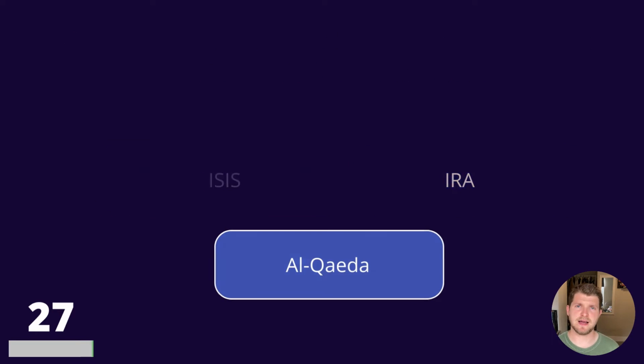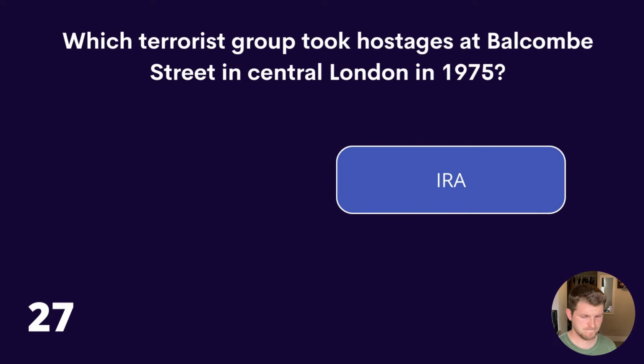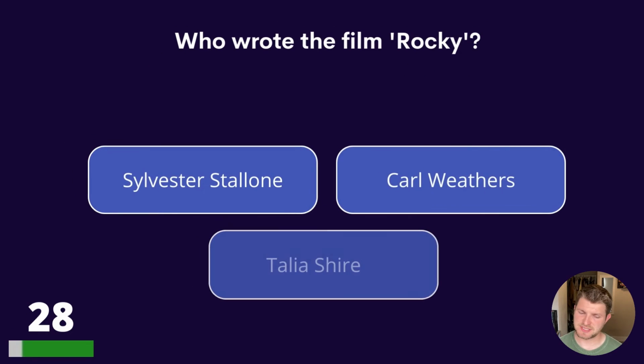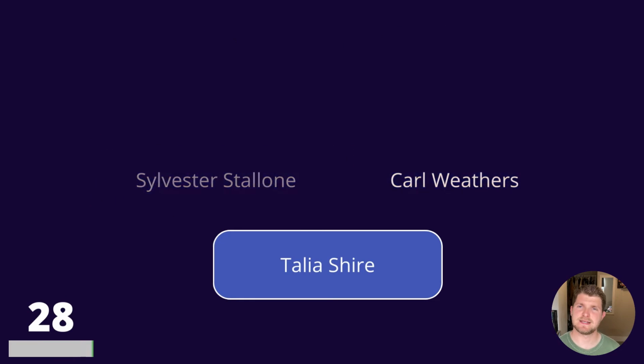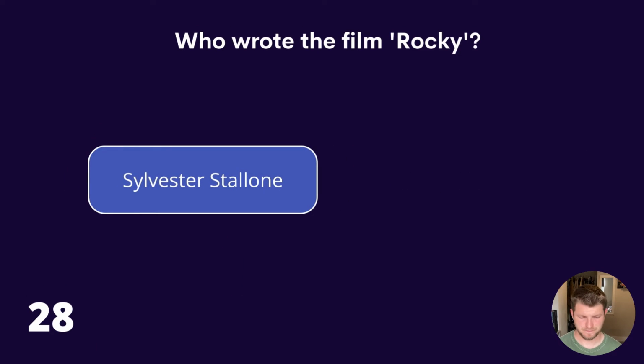The answer is IRA. 28. Who wrote the film Rocky? Sylvester Stallone, Carl Weathers, or Talia Shire? Who wrote the film Rocky? And the answer is Sylvester Stallone.